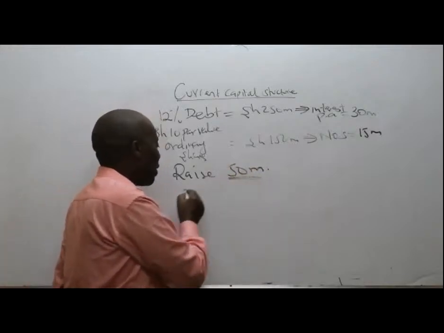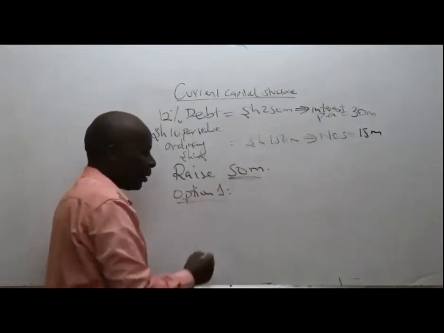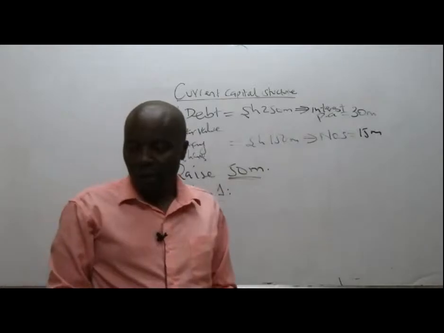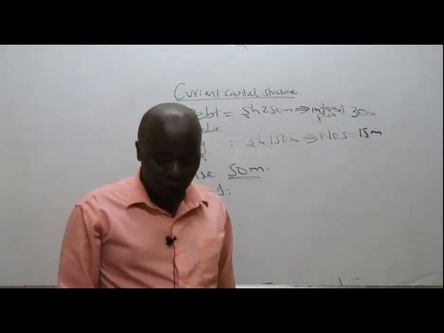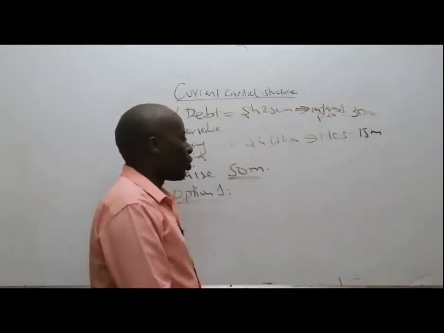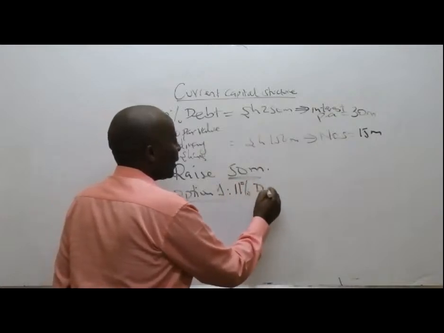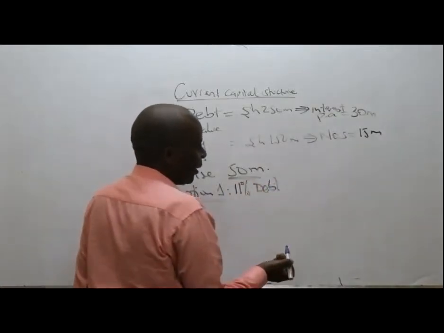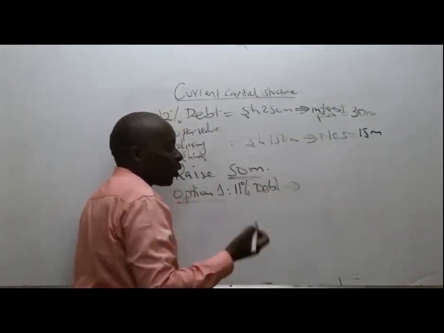Look at option number one. They have three options. Option number one is to issue an 11% debenture stock. Debenture is the same as debt, so I will be looking at the interest.